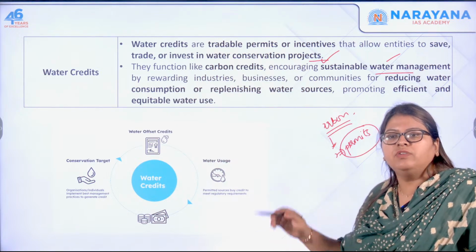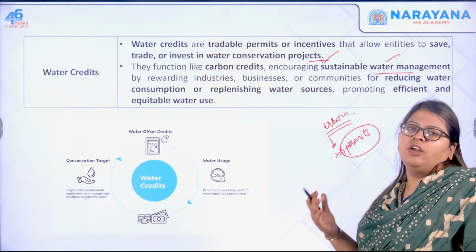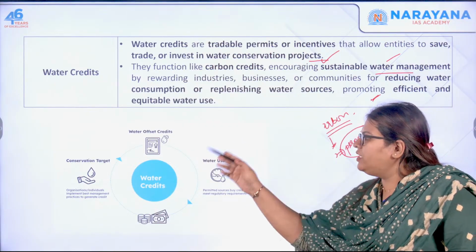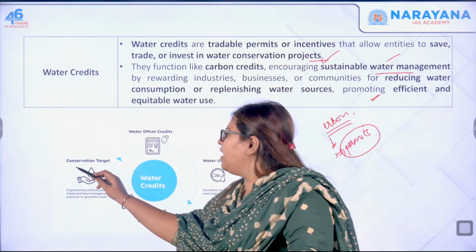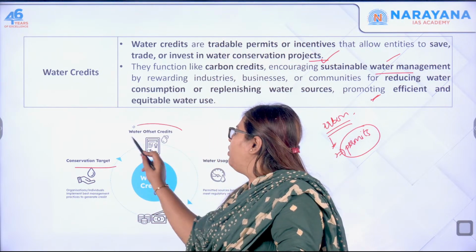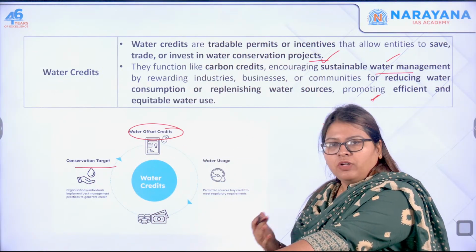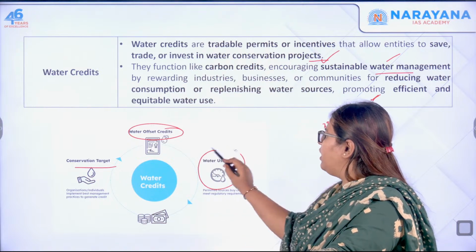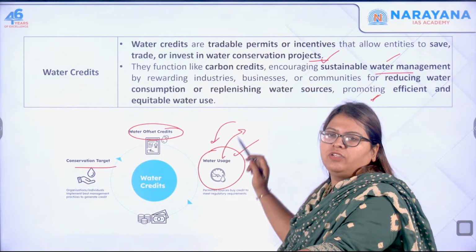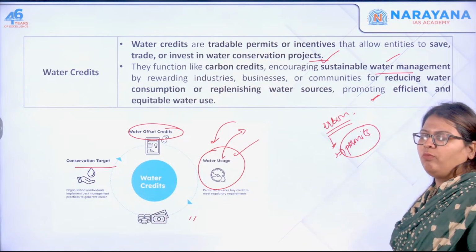They want to reduce the wastage or consumption of water, and they focus on replenishing the water sources. Thereby there is equitable use of water. So it is like a cycle. Here a conservation target is set. If you go beyond it, then you buy water offset credits. If your project is sustainable, then you can sell these credits, or otherwise you have to buy more credits. So this is the term water credits.